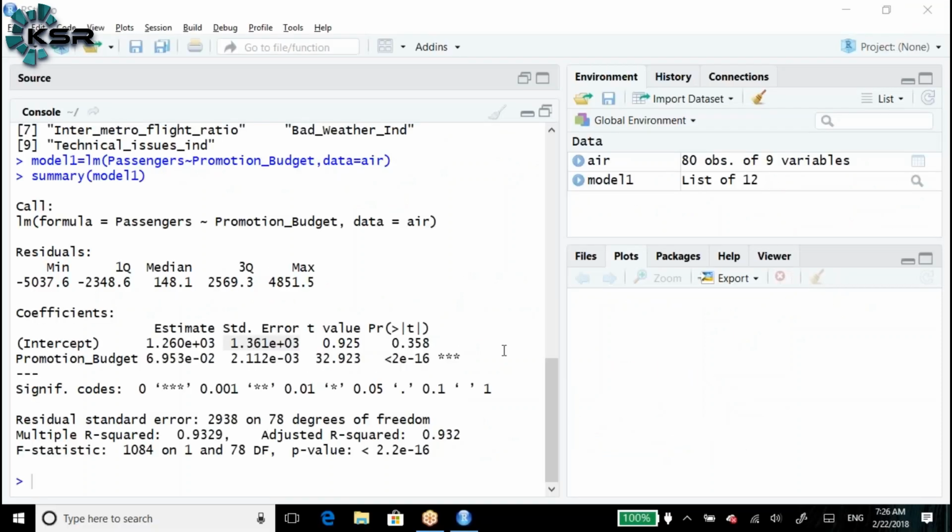But for the intercept, here we got 0.38. For the intercept, we never look at the PR value. That is the constant value. It doesn't change. As we change the attributes or variables, the intercept never changes. So for the constant value, whatever it is, even if it is 1 or 0.001, we have to keep it. We never bother about the PR value, the probability of deviation, for the intercept.